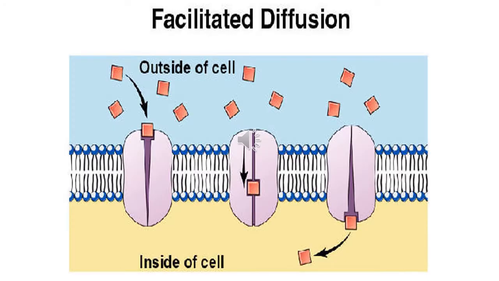Facilitated diffusion, where the transporter belonging to the superfamily of SLC transporters, like solute carrier transporters, operates passively without needing energy and translocates the substrate in the direction of its electrochemical gradient, that is from higher to lower concentration. See here in this picture, from higher to lower concentration.